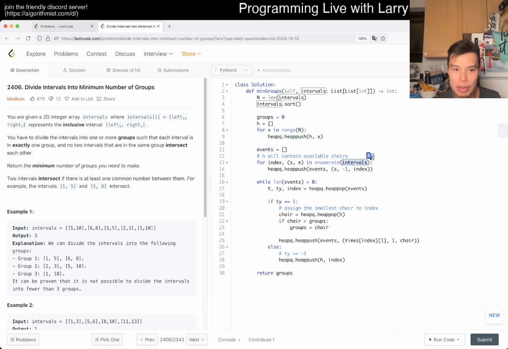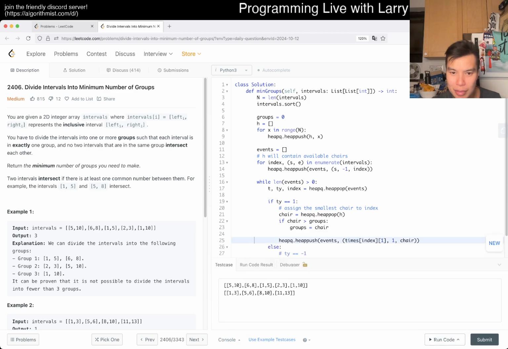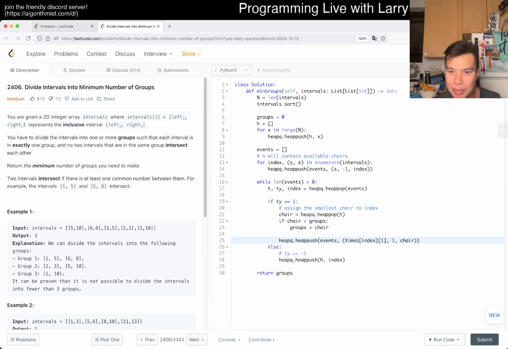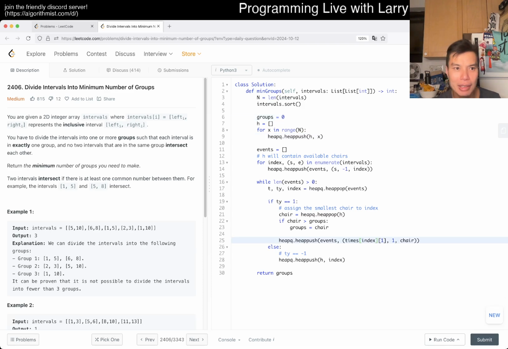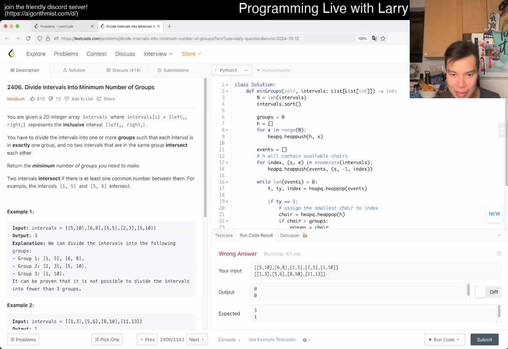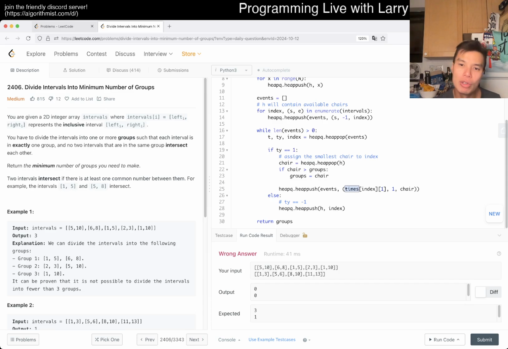Enumerate the intervals with the index. We don't even care about the index, I don't. Okay, I mean we do because of this thing, but oh. Why does this compile? Where are we getting times from? Why? How? I expect we have to fix this, but why does it not, like, am I? Oh, because times is a keyword in Python, right?